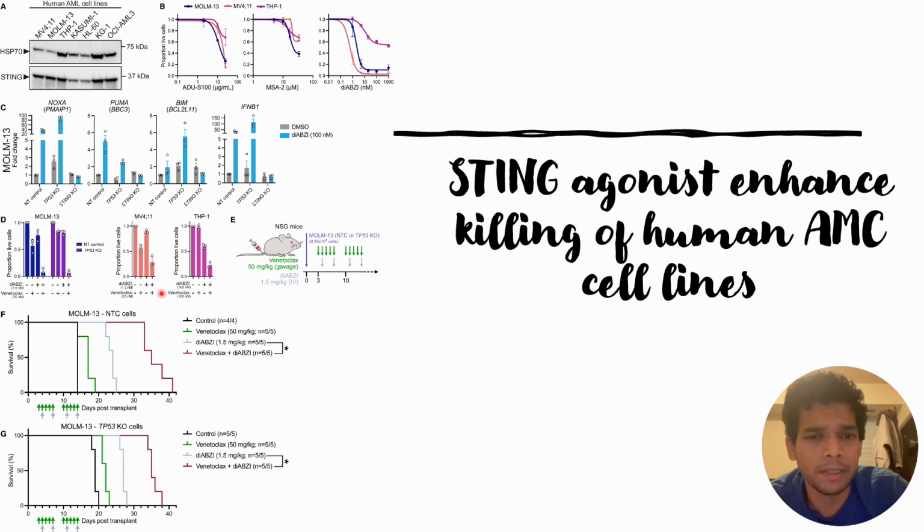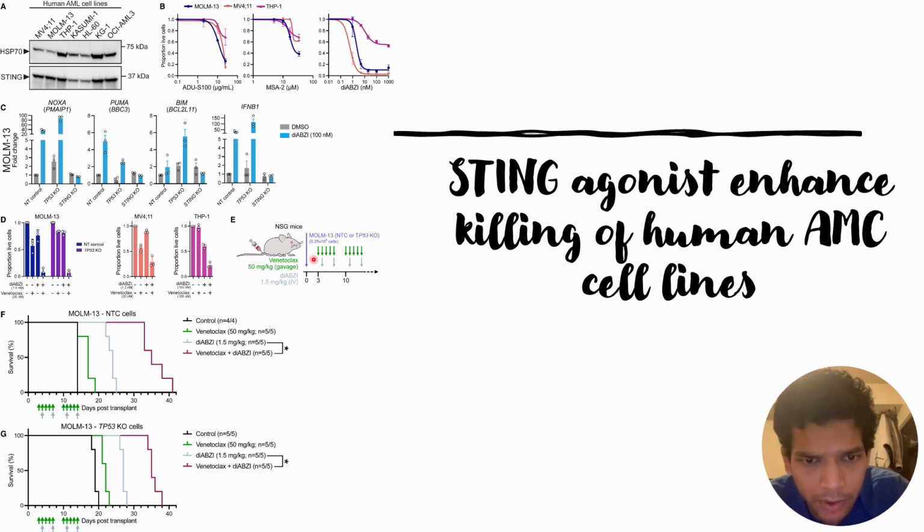So they see the same results in all 3 cell lines, that is MOLM13, MV411 and THP1. We can see a significant decrease in the live cells compared to the other case. And after validating that the combined therapy works well for the human AML cell lines in vitro, they wanted to check whether this combined therapy works in vivo or not.